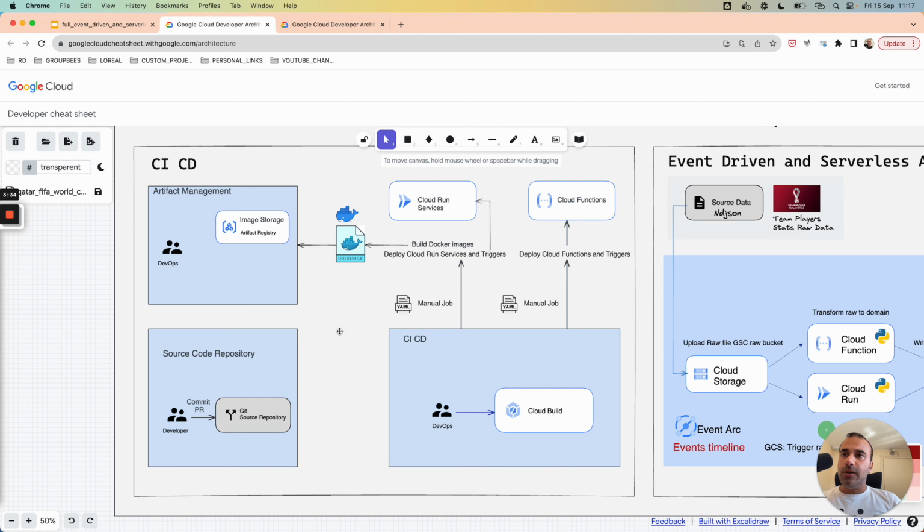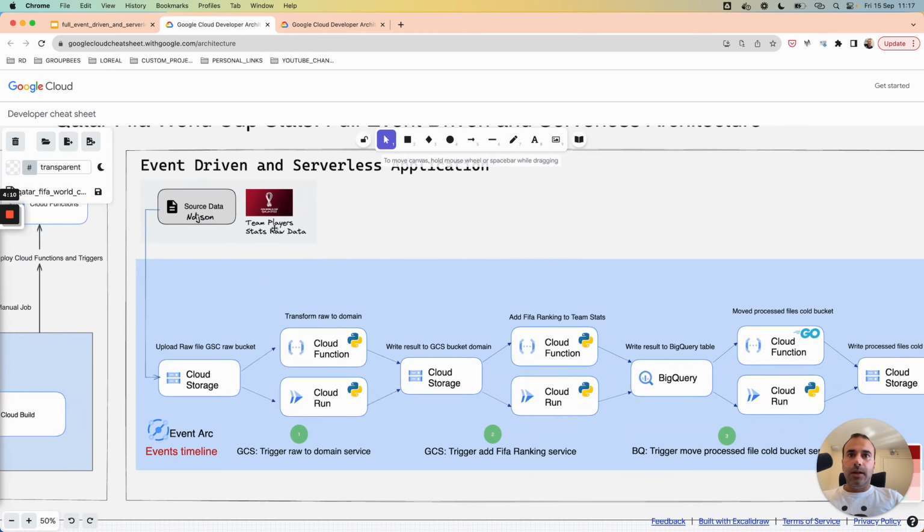This project is hosted in a GitHub repository, and the Cloud Run part depends on Docker images, which we will host in Artifact Registry. Artifact Registry allows you to store artifacts like Docker images, Python packages, Java, and every language.